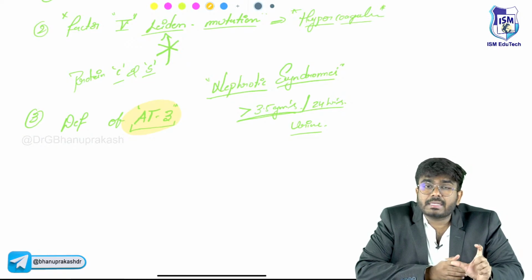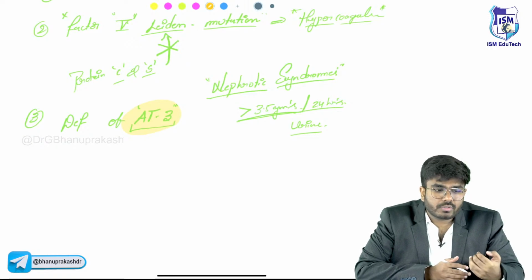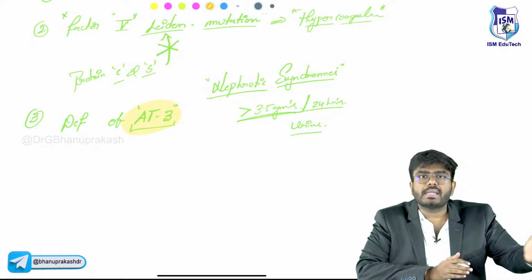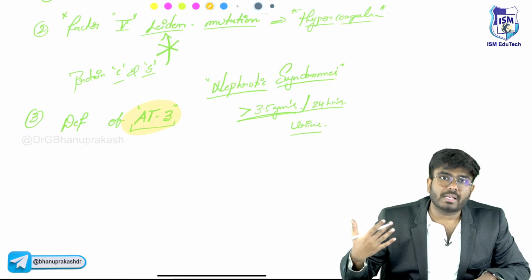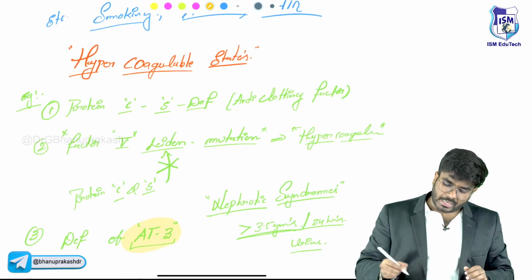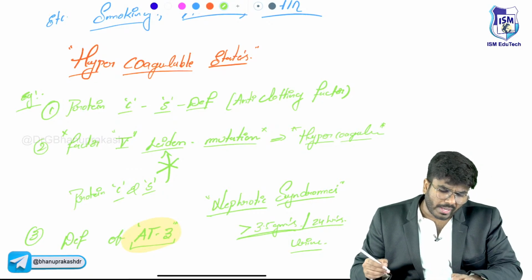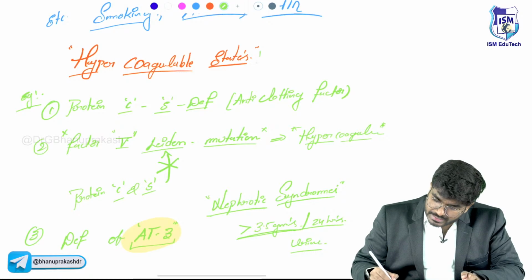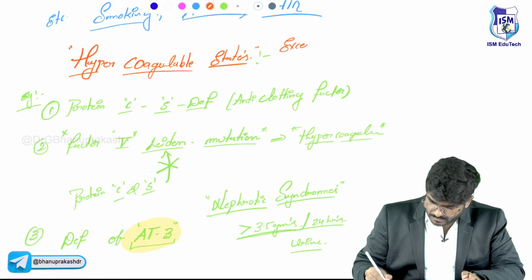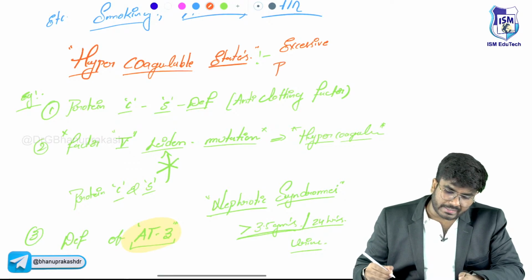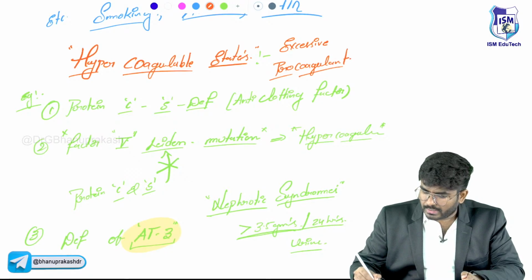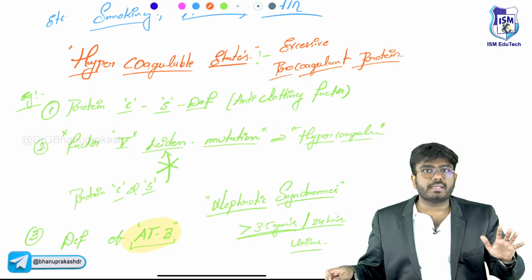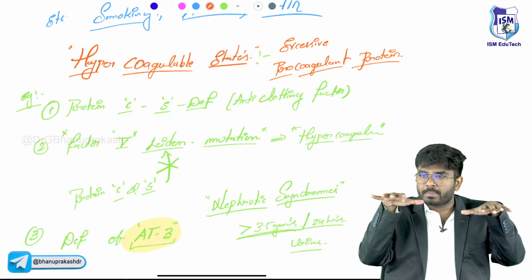The name itself says it: antithrombin, anti-thrombosis, anti-clotting. You are losing the anti-clotting factors. So the procoagulants, the clotting factors, look relatively more, so more hypercoagulable. At the end of the day, in hypercoagulable states there is excessive procoagulant activity. Actually, the number of procoagulants is not increasing.